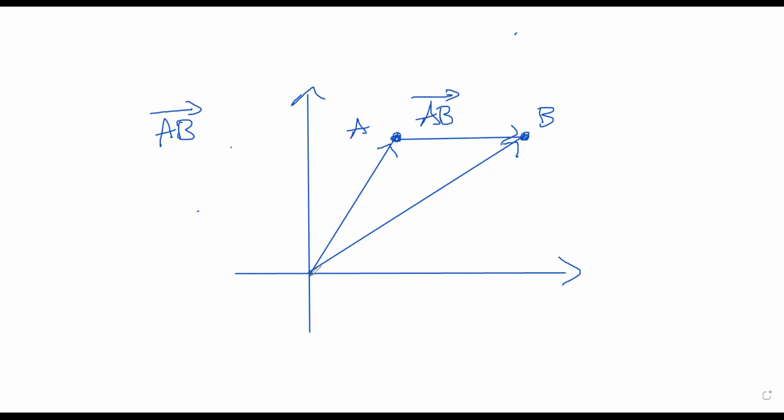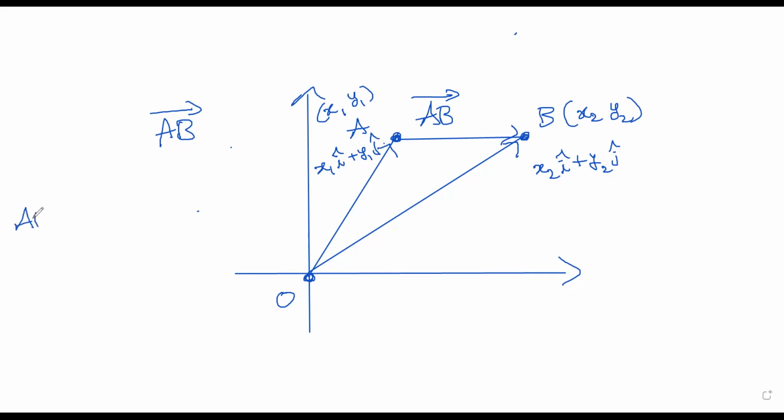To know that, first thing I need to know is what is the position vector of A. That means the coordinates of A simply. Let us say they are x1, y1. Two-dimensional situation I'm taking, and B is x2, y2. The position vector of B is x2 i cap plus y2 j cap, as simple as that. And the position vector of A is x1 i cap plus y1 j cap. This is what you have.